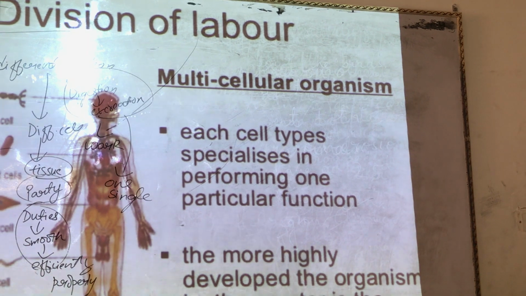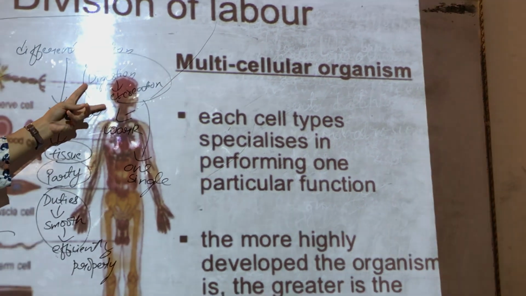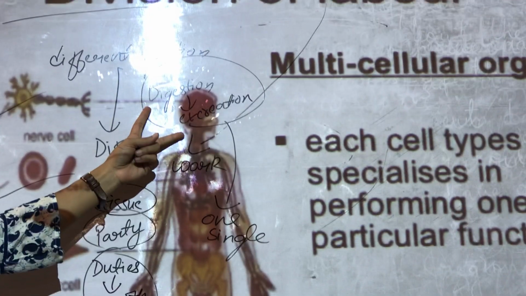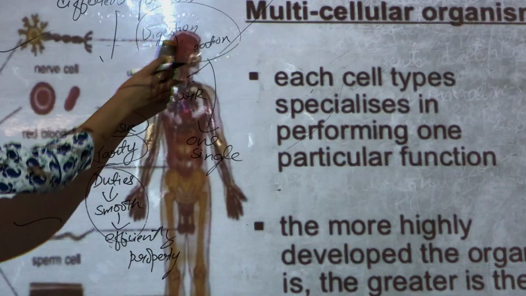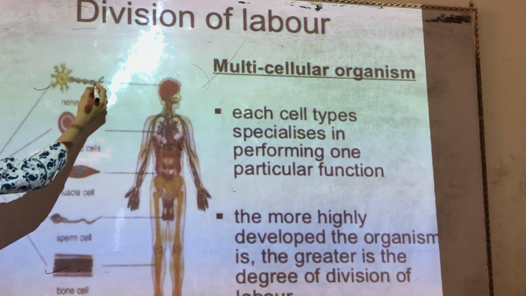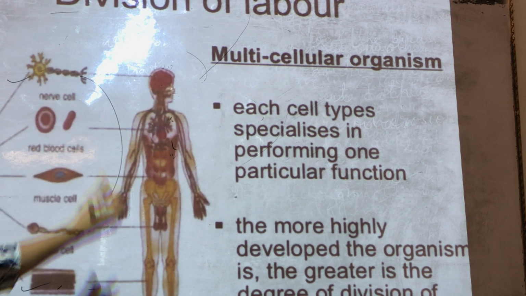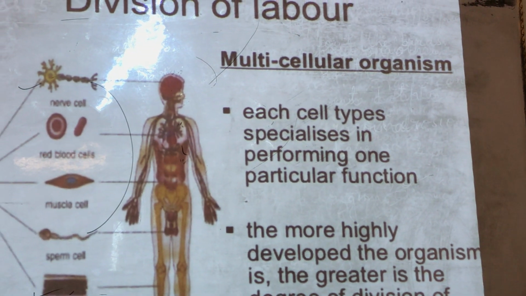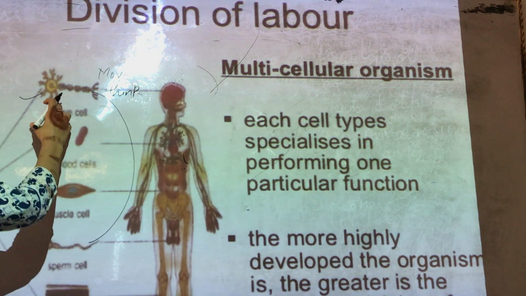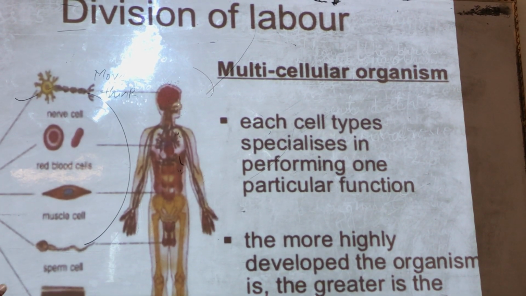In that situation, the work will not be efficient, the work will not be smooth. Also, these two processes cannot go on simultaneously if there would be one single cell or one same tissue responsible for these two processes. Imagine the situation in which the movement in your body and the transfer of message is done by the same tissue. In that case, you will not be able to move and think at the same time. You won't be able to move your body and think at the same time if there would be one single tissue or the same type of tissues responsible for these two works. So that would be a very dangerous situation.